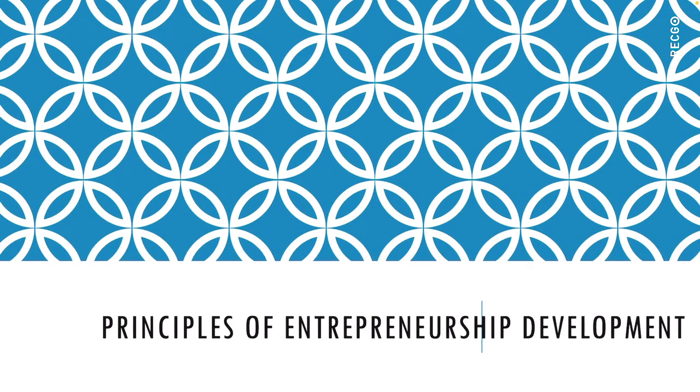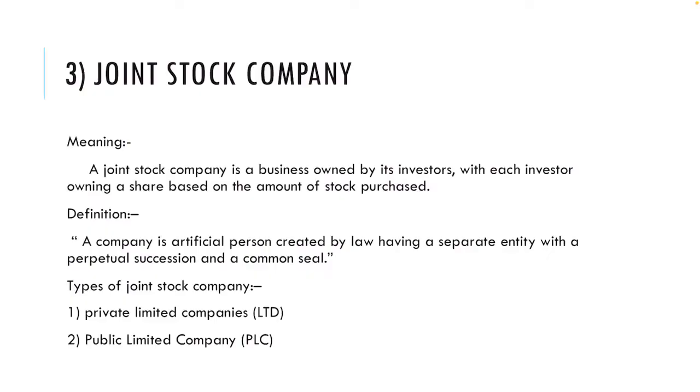Company is formed and registered under the Act. An existing company is formed and registered under any of the previous company's laws. The definition of the joint stock company is: a company is an artificial person created by law having a separate entity with a perpetual succession and a common seal. From the definition it is clear that joint stock companies are created in order to finance endeavors that are too expensive for an individual. If it is expensive for an individual to finance the business, then the joint stock company is created.